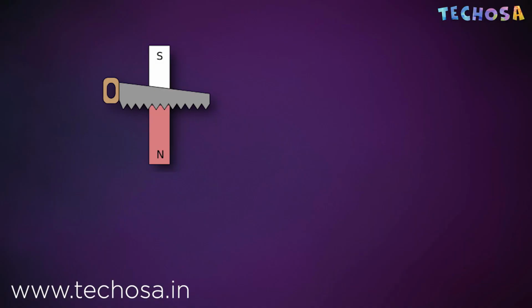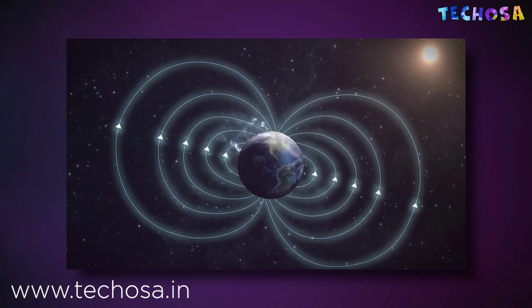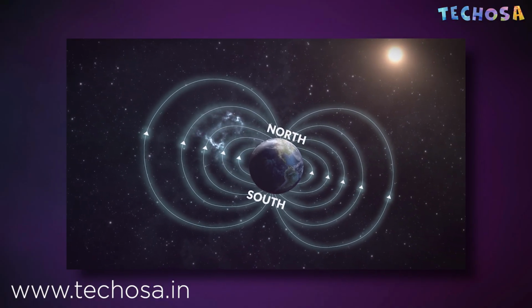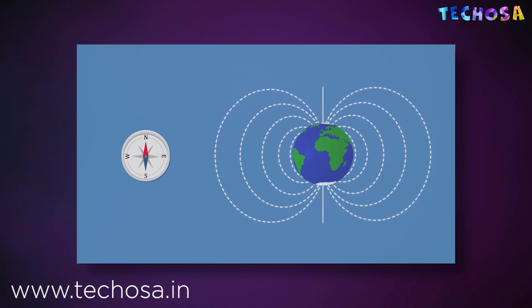And what if you cut a magnet into two pieces? Does it become magnets with only one South Pole and only one North Pole? Well, not really. If you cut a magnet into pieces, those pieces will also have the same magnetic properties, with North and South Poles. Also, have you ever thought why sailors always use a compass for navigating the vast sea? Earth behaves like a giant bar magnet built inside it. A compass needle points north because the North Pole of the magnet inside it is attracted to the South Pole of the Earth's built-in magnet. Also note that the magnetic North Pole and the real North Pole don't exactly coincide.